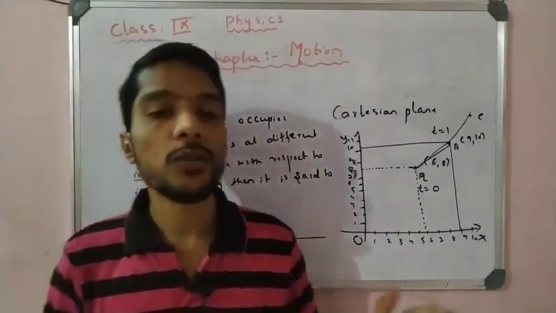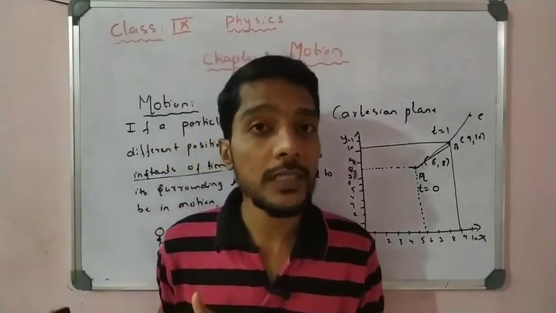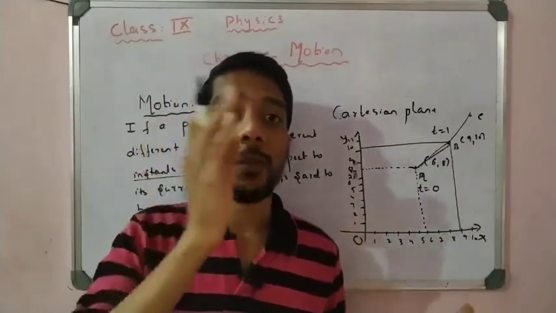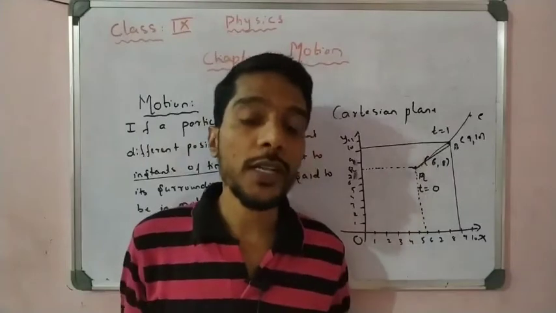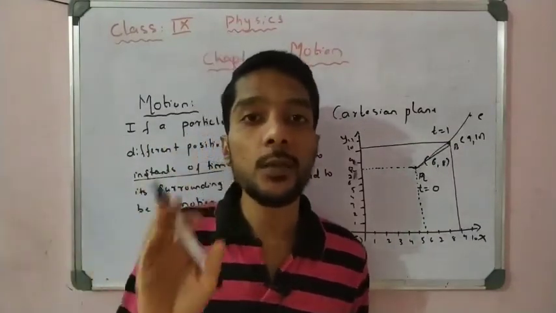For example, you observe the movement of the sun. In the morning it is on the east side, but in the evening it is on the west side. So what happened here? There is a motion of the sun. It is in the east in the morning and in the west in the evening. There is a change in position, so we say that the sun is moving.